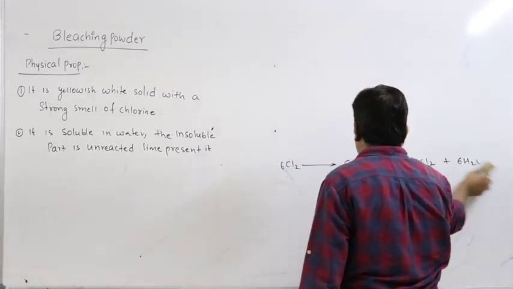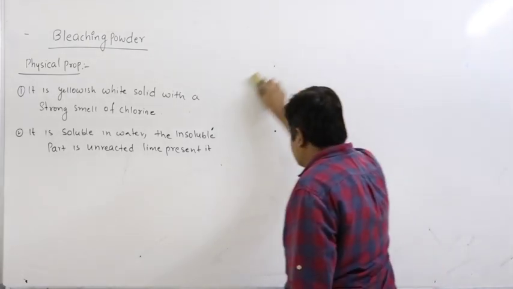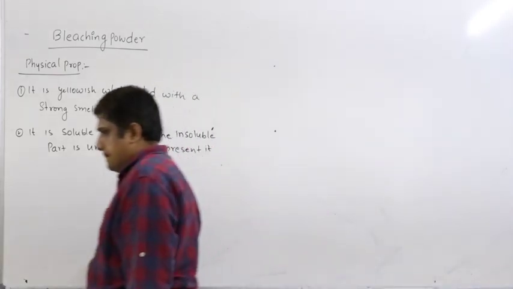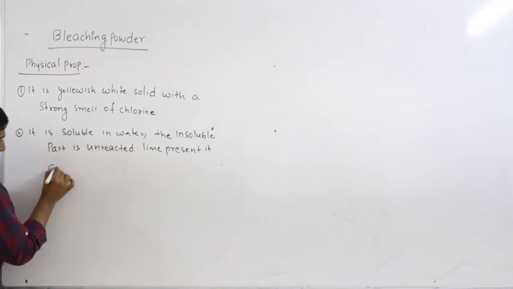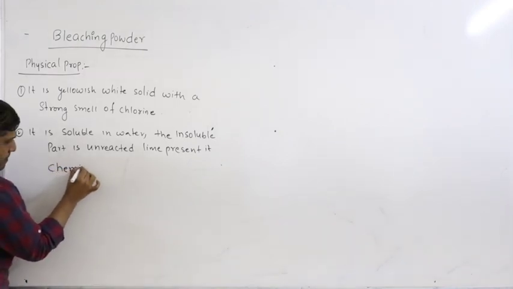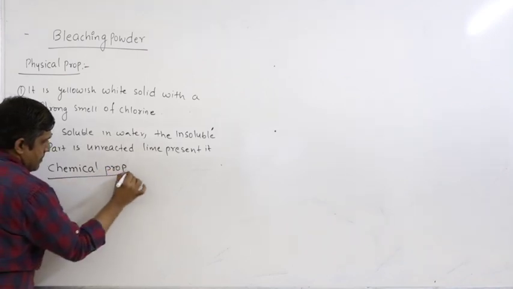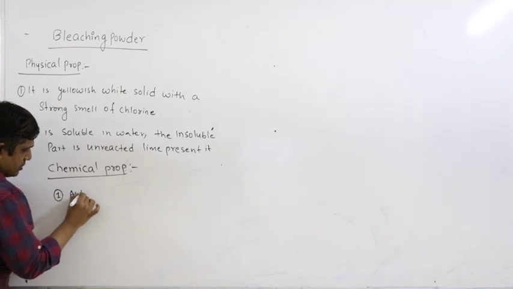As I said earlier, we are going to use the Odling formula by which we can explain the chemical properties. First point, auto-oxidation.